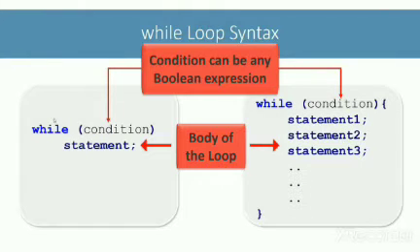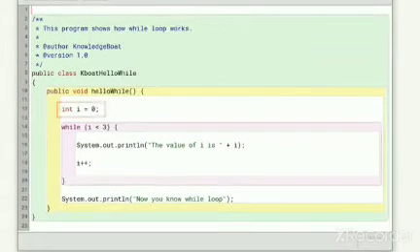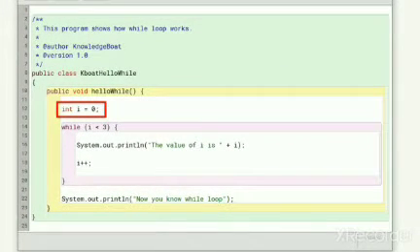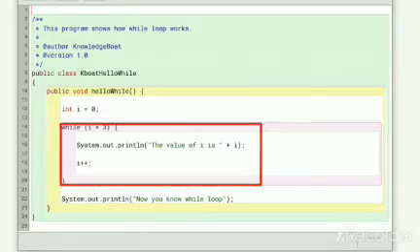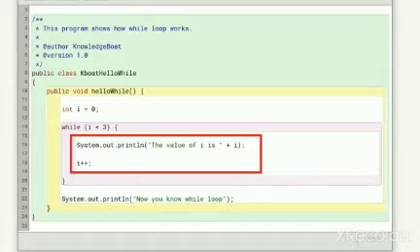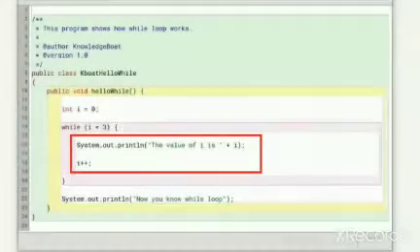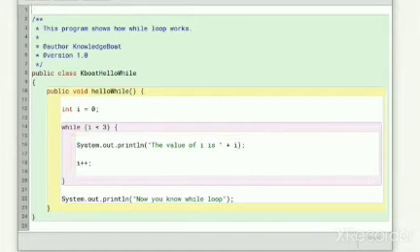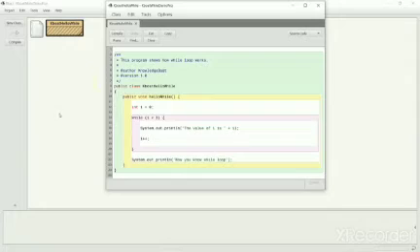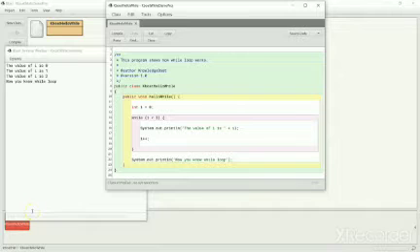Let's look at a very simple program to understand the working of the while loop. Here, we have declared an int variable i and initialized it to 0. Then we have a while loop. These two statements form the body of our while loop as they are enclosed within this pair of curly braces. One execution of the loop body is called an iteration. Let me execute the helloWhile method and get the output of this program. I will bring back the code and then we will walk through the helloWhile method and try to understand how the while loop generated this output.